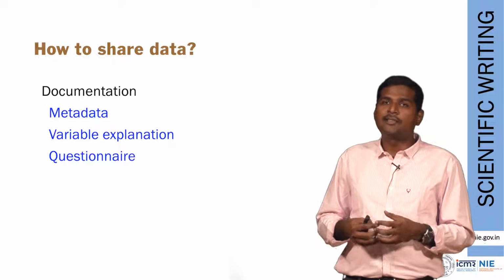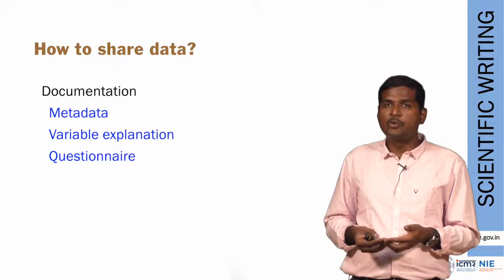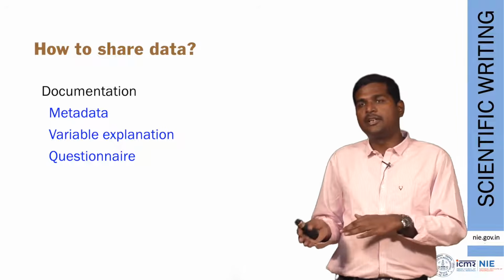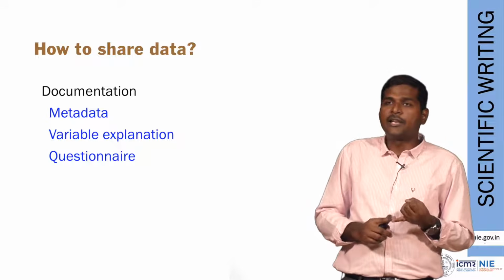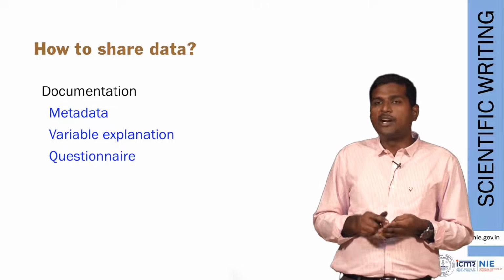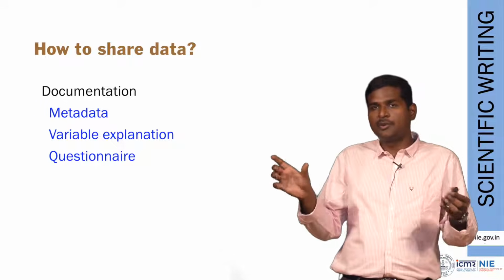You have to share some documentation. That is something known as metadata. I'm introducing this new word which may be new to many people. Metadata is data about the data. So what is the data about the data? It can be when it was collected, where it was collected, how many patients are there in the data, what each variable means. The data will not have the full question which was in the questionnaire.